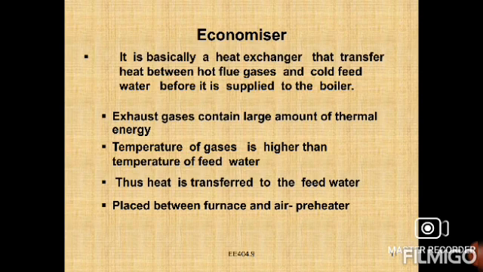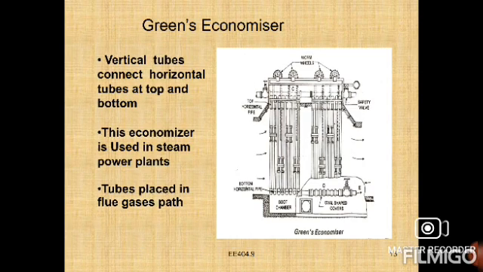When I supply the feed water to the boiler, its temperature will be less than the temperature of the gases. The gases releasing from the boiler have a higher temperature, so the heat is transferred to the feed water. It is placed between the furnace and the air preheater. This is an economizer.